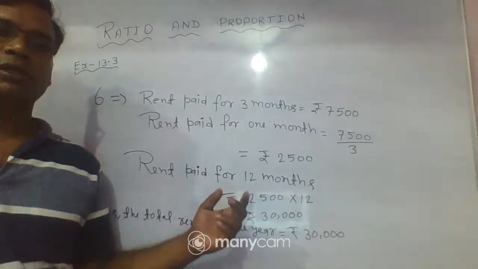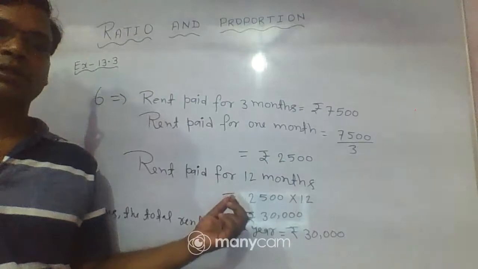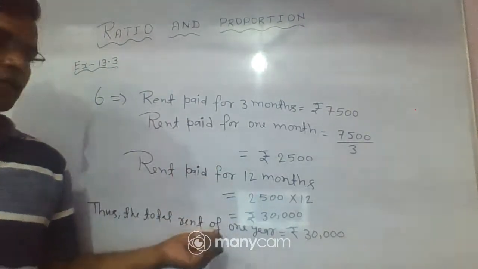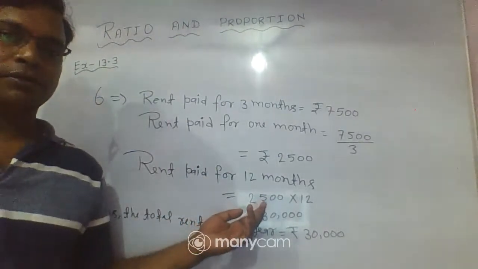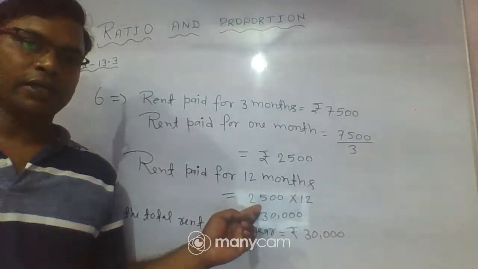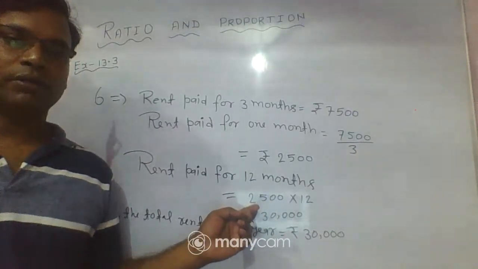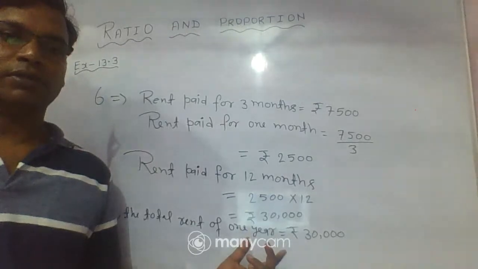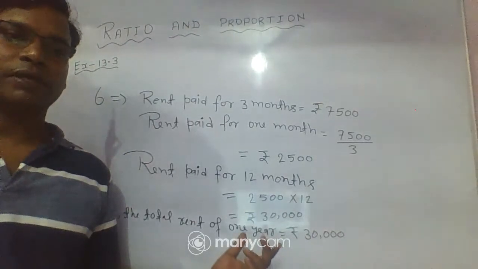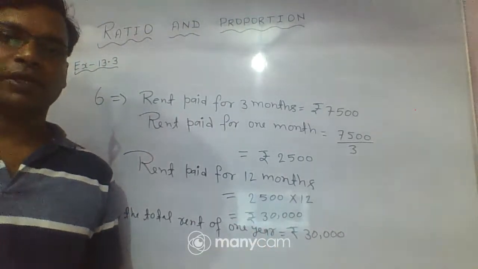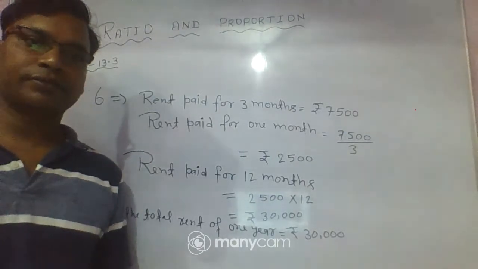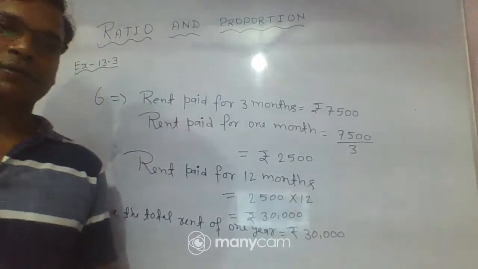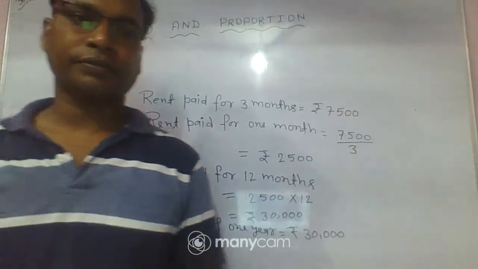Here you find the rent for one month, 2,500. We need to find the rent for 12 months, meaning the whole year, 1 year. So we multiply the rent for 1 month by 12, then we obtain 30,000 rupees. This is your rent for the whole year in 12 months.